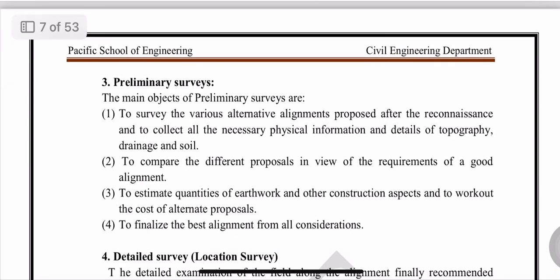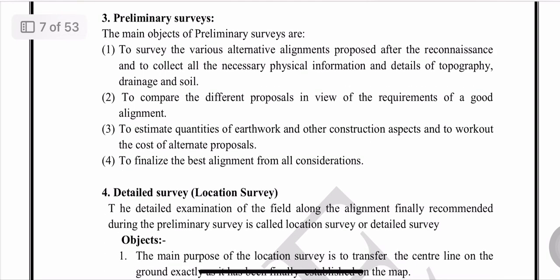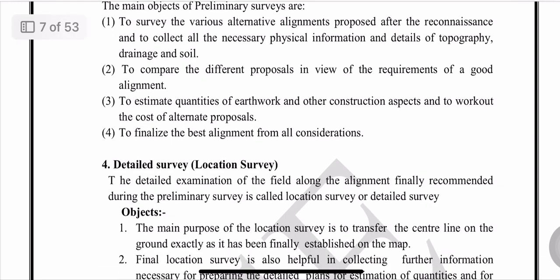Third one is the preliminary survey. In this survey, we find the alternative alignments after the proposals from the reconnaissance survey. Compare the different proposals coming for a good alignment. Estimate the quantity of the earthwork and the construction aspects to work out the cost of the alternative proposals, and finalize the best alignment from all considerations.